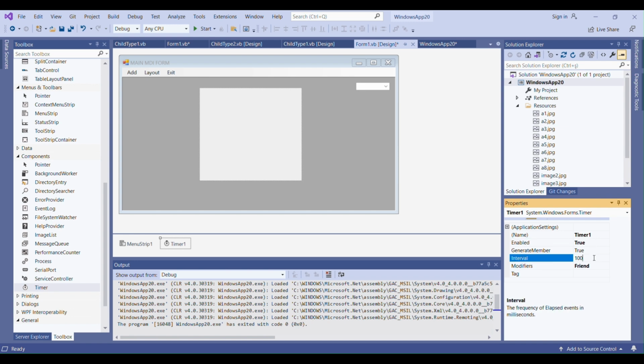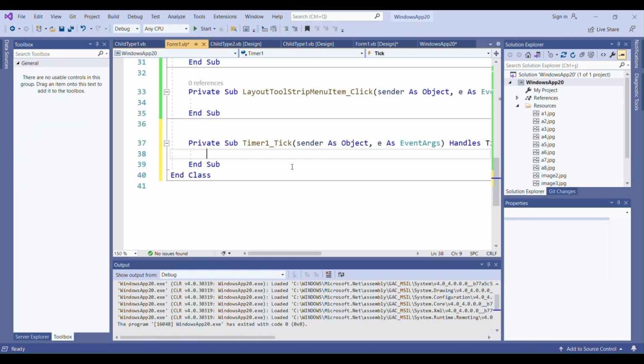Second thing is interval. Interval means every 100 milliseconds it will trigger. You can change this 100 milliseconds. For example, you can make it 500 milliseconds. It's okay, no problem. 5,000 milliseconds, it's okay. It depends on your design, okay? Now I'm keeping it as 500. Then I'm double clicking timer1, and you see it created the timer1_Tick event method here. What happens? Every 500 milliseconds, it will trigger this method. So I can write my code here.